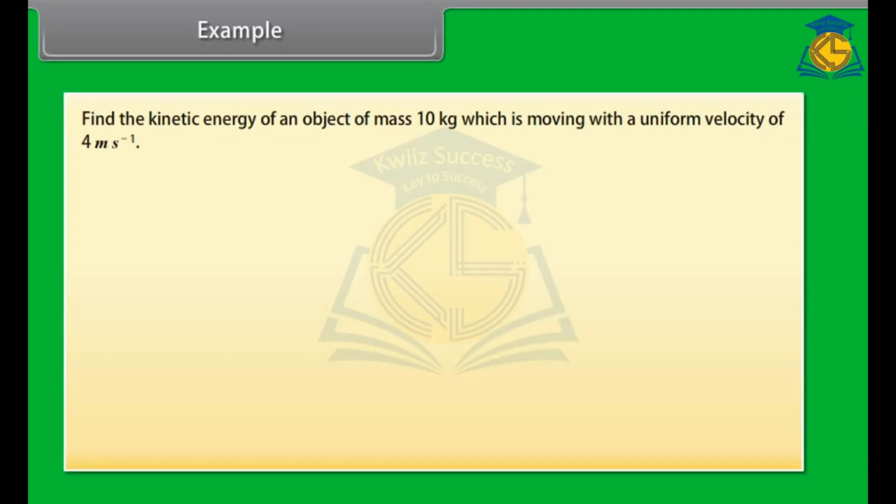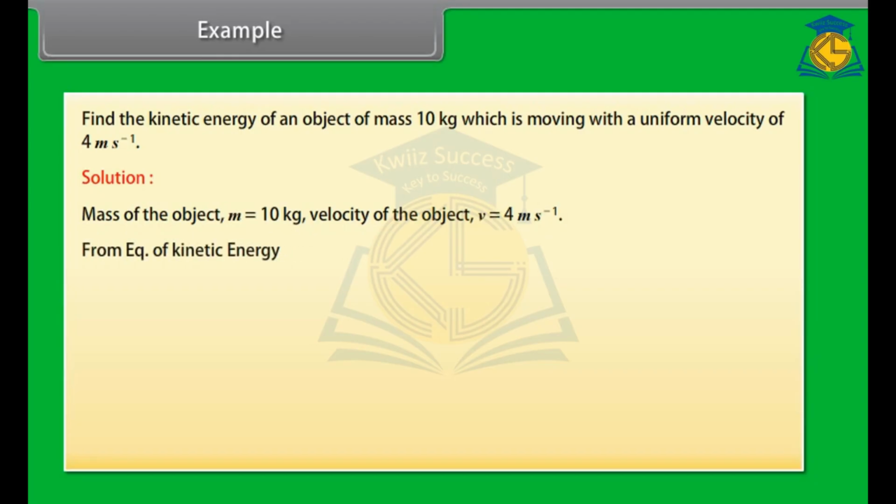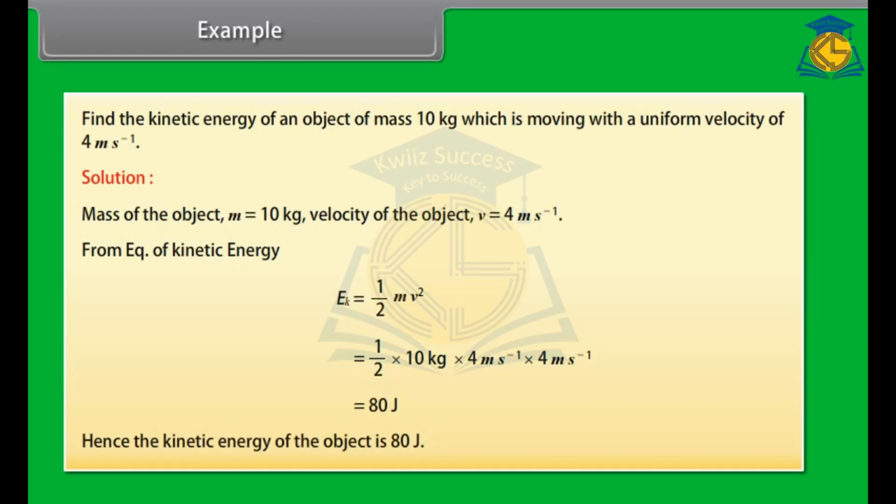Example. Let's now find the kinetic energy of an object of mass 10 kg which is moving with a uniform velocity of 4 meter per second. Solution. Here mass of the object m is equal to 10 kilogram. Velocity of the object v is equal to 4 meter per second. From equation of kinetic energy we get 1/2 × 10 kilogram × 4 meter per second × 4 meter per second, which is equal to 80 joules. Hence, the kinetic energy of the object is 80 joules.